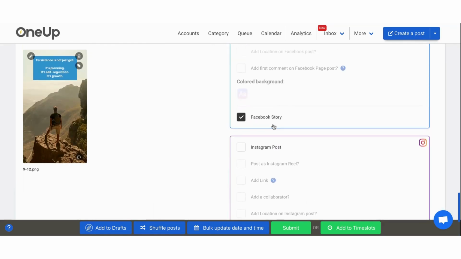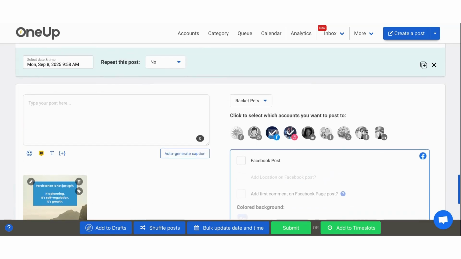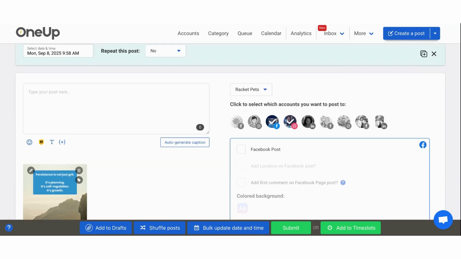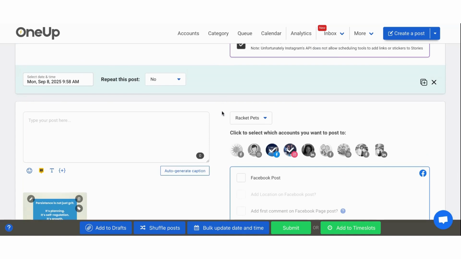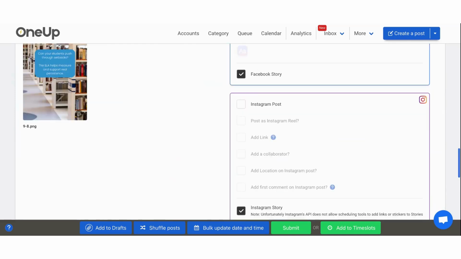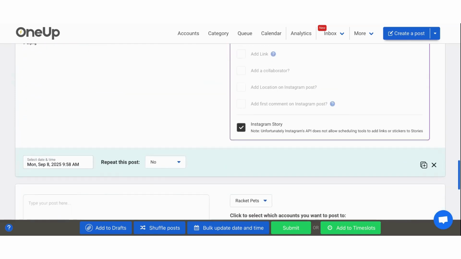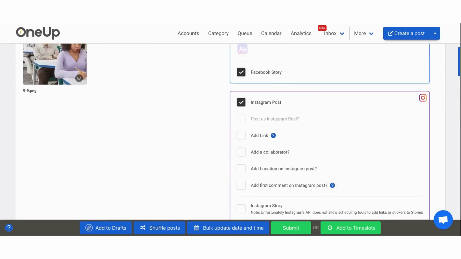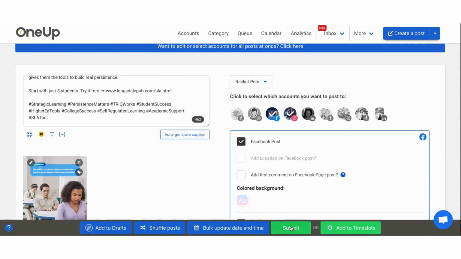Again, I'm going to do one more check just because I'm super crazy like that. These are loaded in the story format, so if it's in the story format, it works perfect. It's just the new 3x4 that doesn't load as a story for Instagram, and hopefully the bug gets fixed. It makes it too big in Instagram and the words start falling off the pages. So we're good there. Make sure my date and time is good. And then that's good. So then I hit submit.